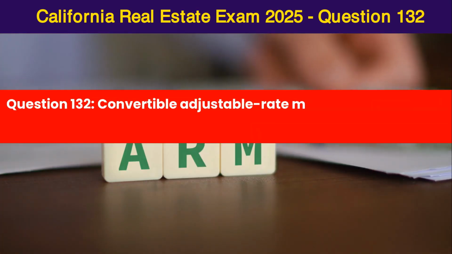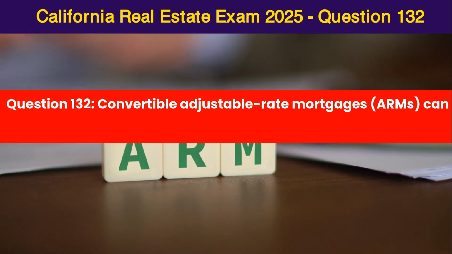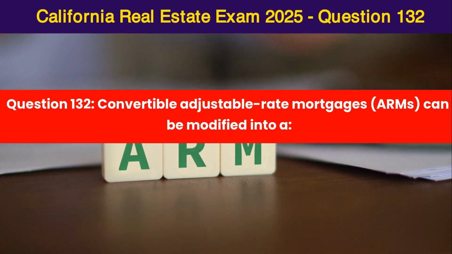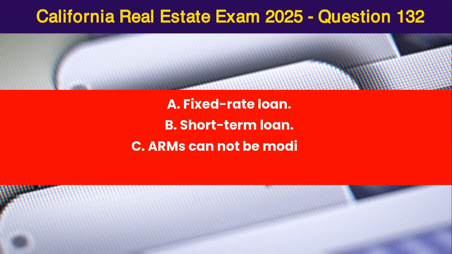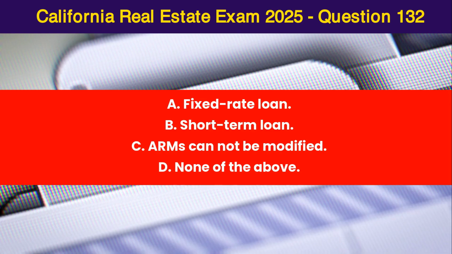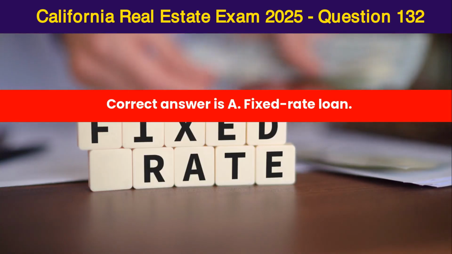Question 132. Convertible adjustable rate mortgages, ARMs, can be modified into: A. A fixed rate loan. B. Short-term loan. C. ARMs cannot be modified. D. None of the above. Correct answer is A. Fixed rate loan.